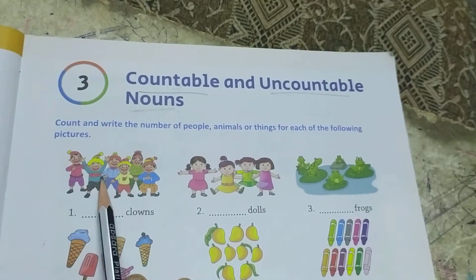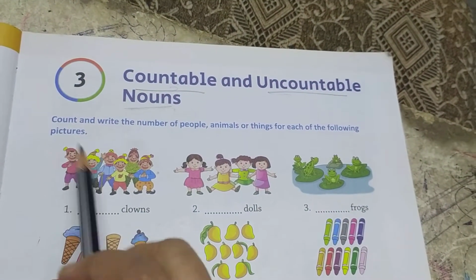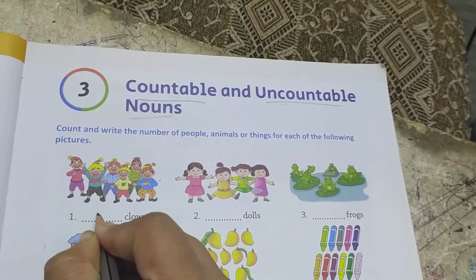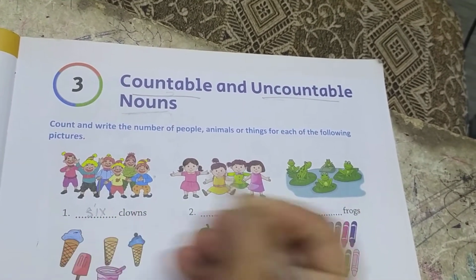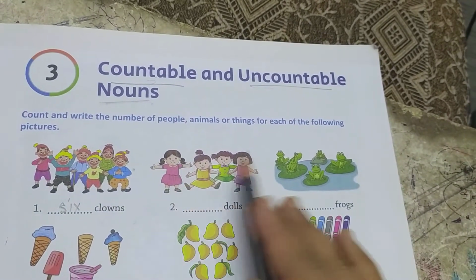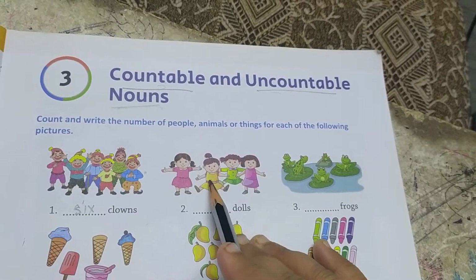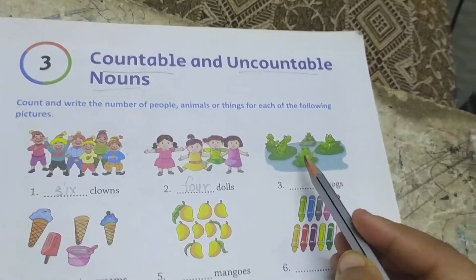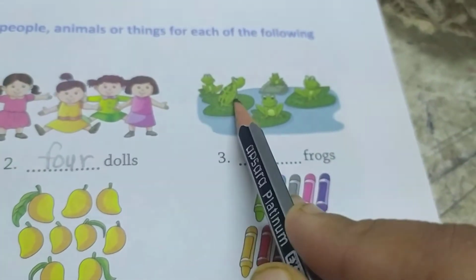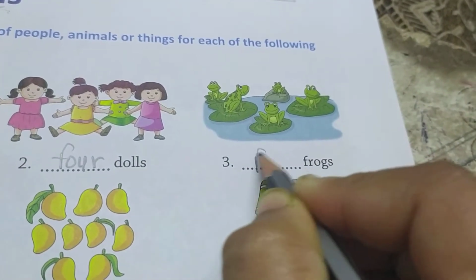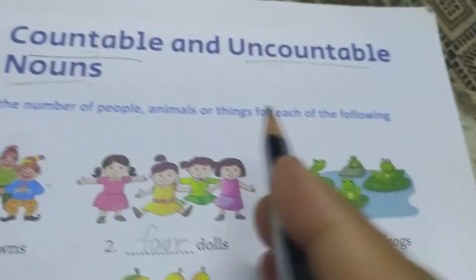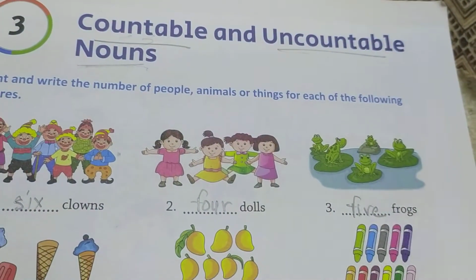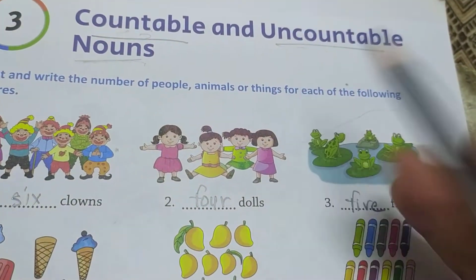For example, here the clowns are there, so we can count these clowns. 1, 2, 3, 4, 5 and 6. So I can count this. This is a countable noun. Here the dolls. 1, 2, 3, 4. We have 4 dolls, so it is a countable noun. Here are the frogs. So 1, 2, 3, 4 and 5. 5 frogs. We can count this. Right? So the nouns which we can count are called countable nouns, and the nouns which we